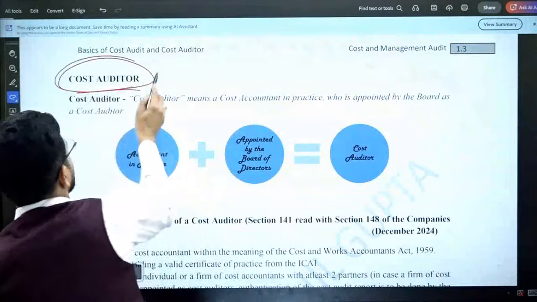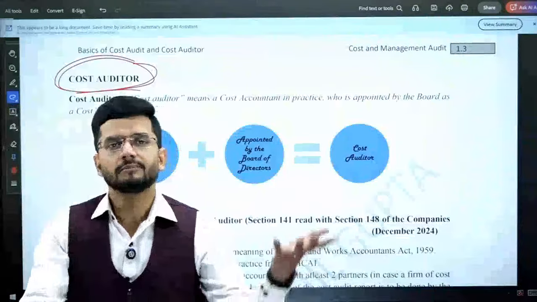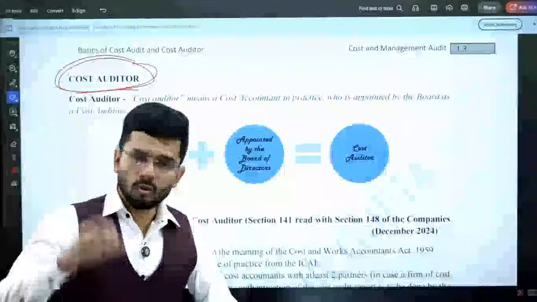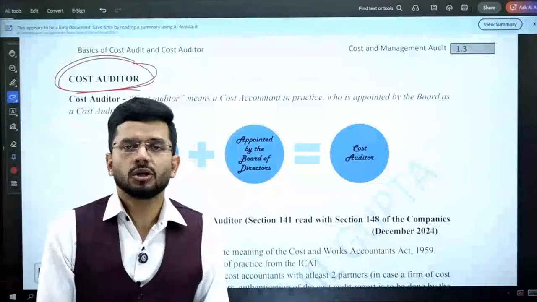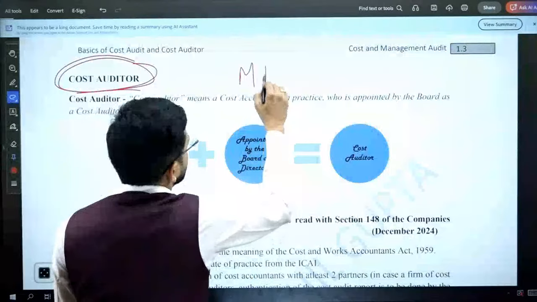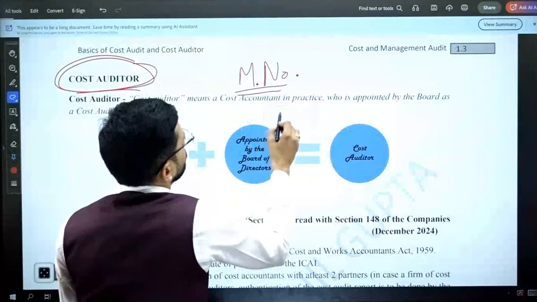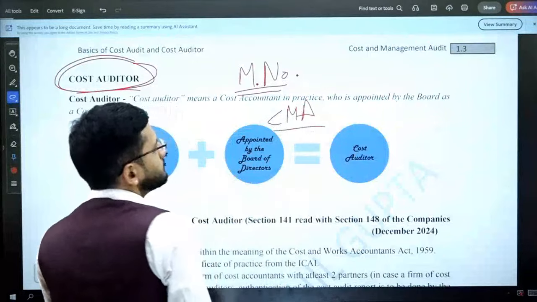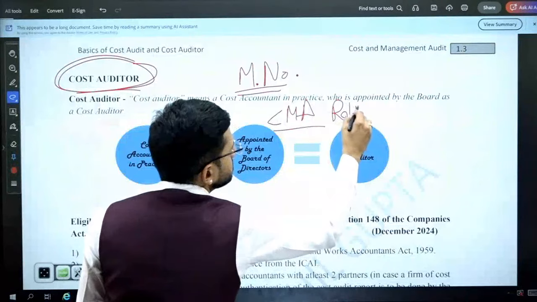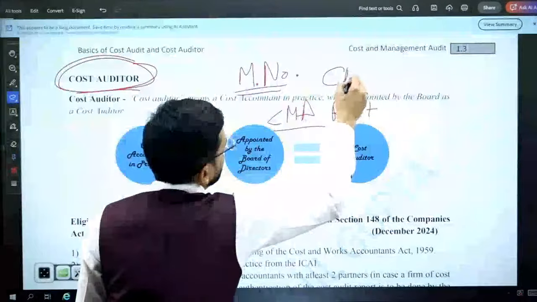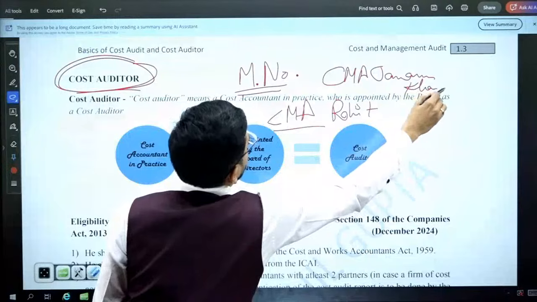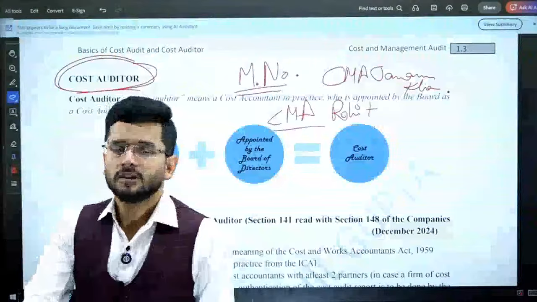Now, what do you mean by cost auditor? Who is the cost auditor? Sir, if we qualify CMA, then we become a cost auditor. Answer is no. If you qualify CMA Final, you don't become a cost auditor. When you qualify CMA, the first thing you need to acquire is a membership number. You will be given a membership number. Then you will become a member of the CMA Institute. And you will be allowed to write CMA before your name. So if your name is Rohit, then you will become CMA Rohit. If your name is Janam Khan, then you will become CMA Janam Khan.